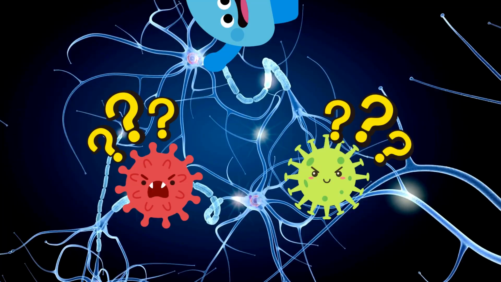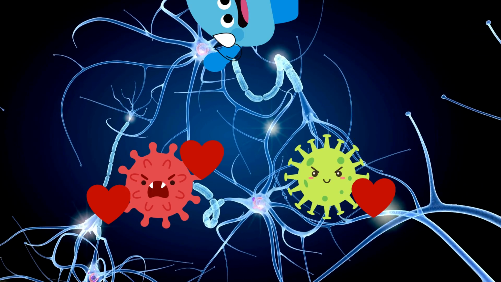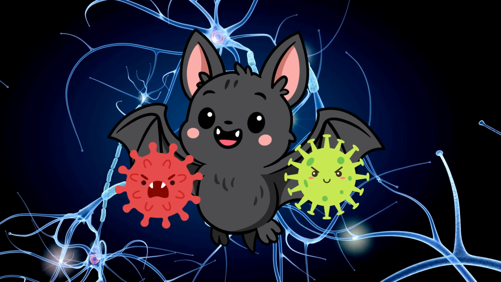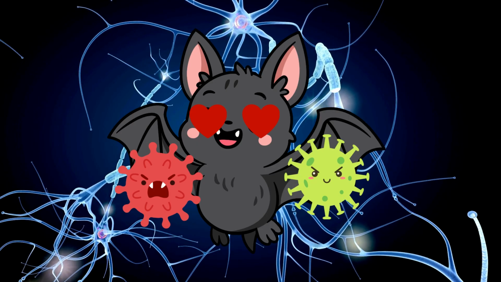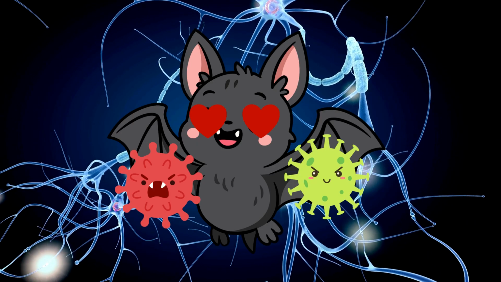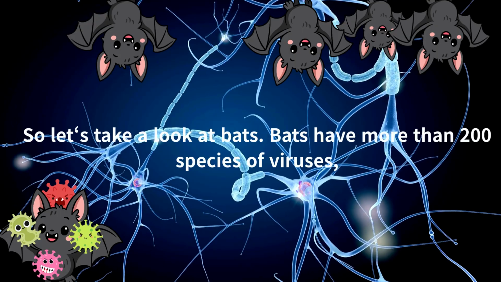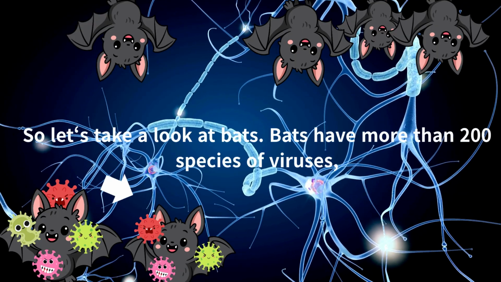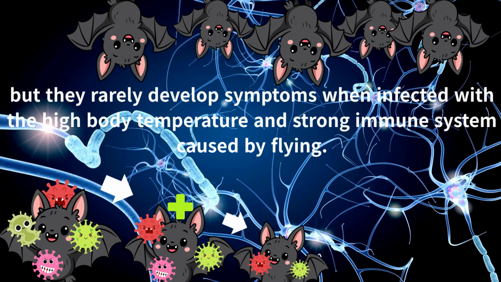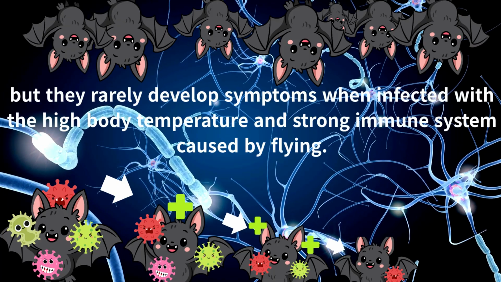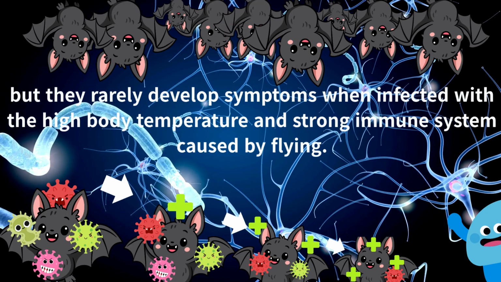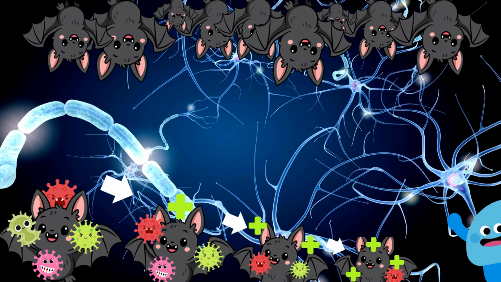There is an animal that the coronavirus and Ebola virus love. The animal is the bat. Bats live all over the world, and they have many viruses. So let's take a look at bats. Bats have more than 200 species of viruses, but they rarely develop symptoms when infected, because of the high body temperature and strong immune system caused by flying.